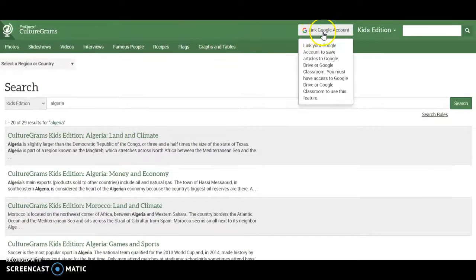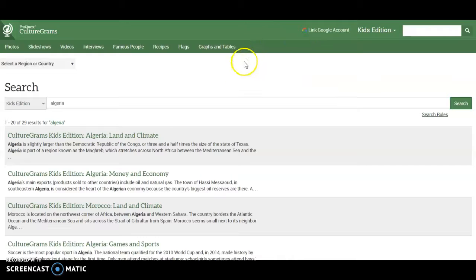I also want to draw attention to this link Google account. So you can link a Google Drive or a Google School account, and that way you can save articles from Culturegrams. I thought that was a helpful tool.